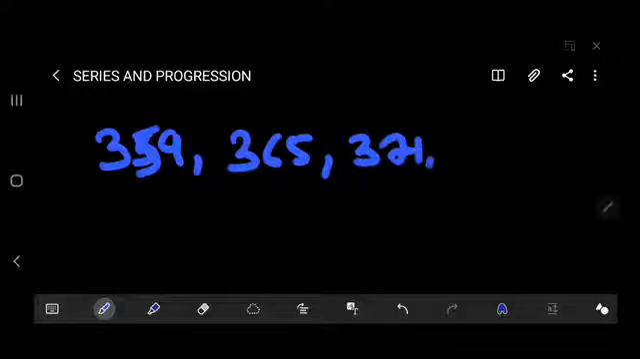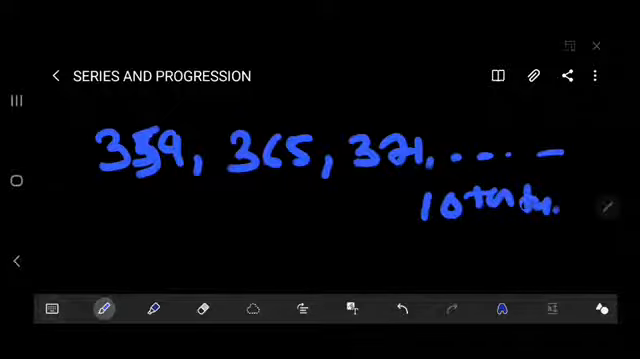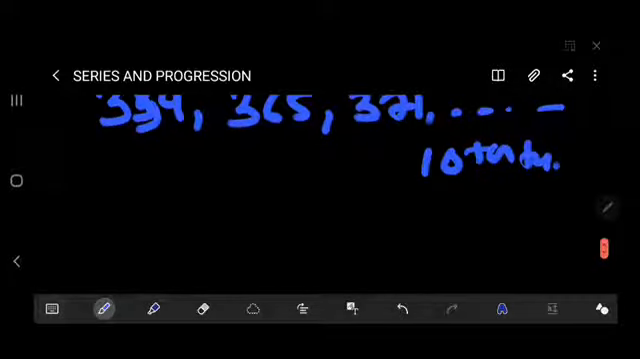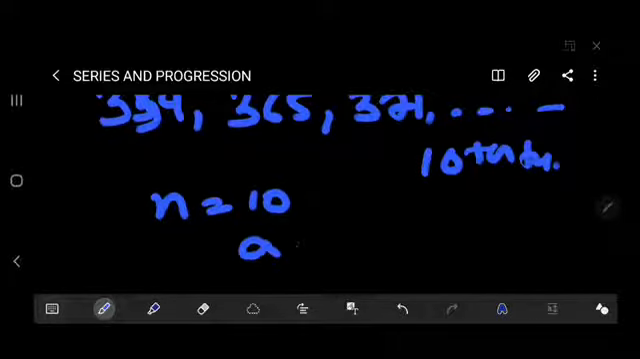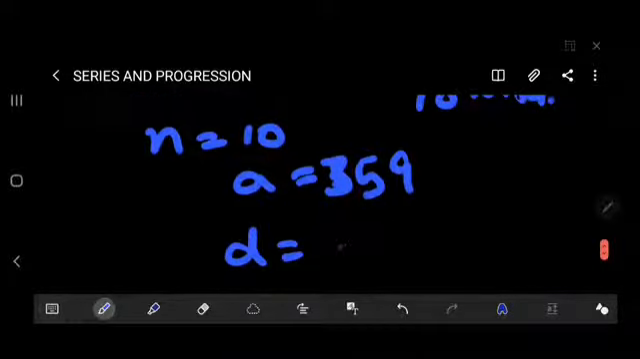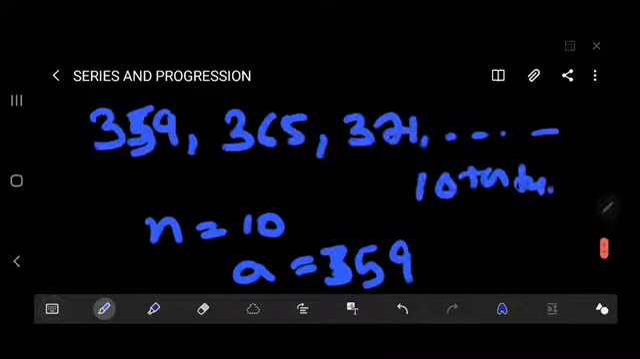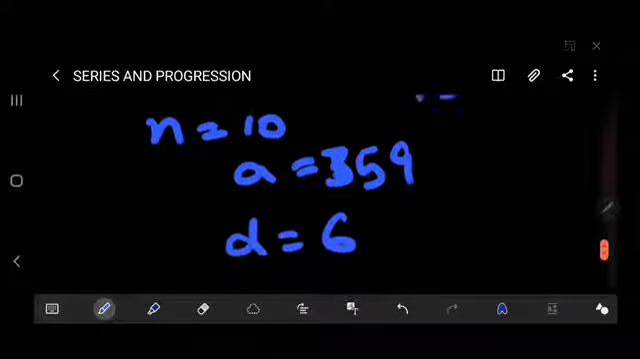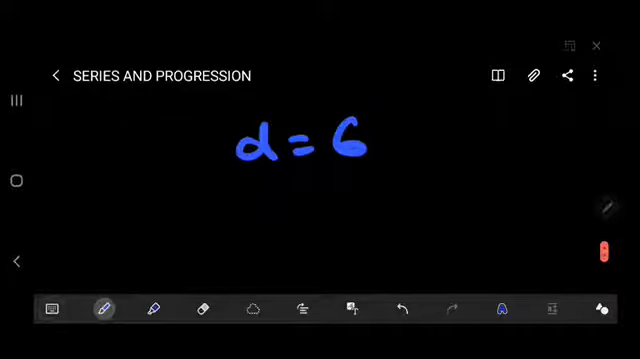There is a series of 359, comma 365, comma 371. So thereafter what will be the 10th term? They will ask about the 10th term. So applying the formula on the given question, the nth term is 10. So a is equal to 359. Thereafter d, what is the difference? D means difference. The difference is 6. Here the difference between them is 6, so d is 6.